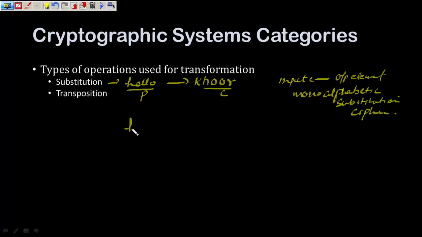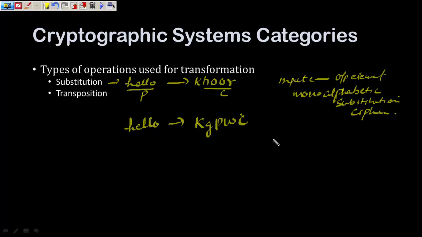But if this hello plain text was getting mapped to something like K, G, P, W, C, right? Now in this case, each occurrence of L, it is first time getting mapped to P, the second time it is getting mapped to W. That means one input element is getting mapped to multiple output elements.